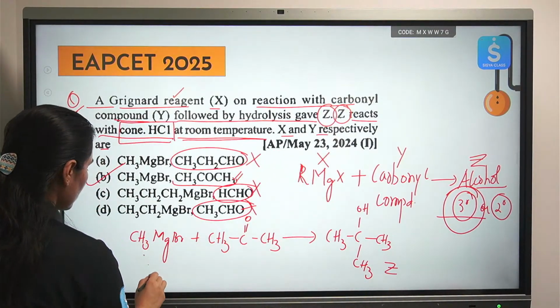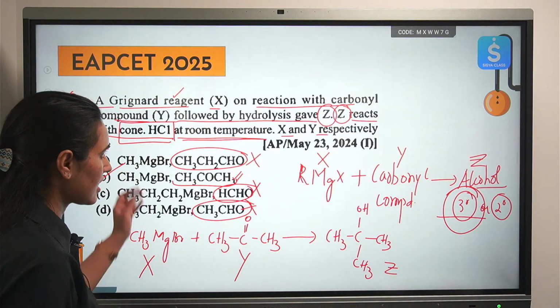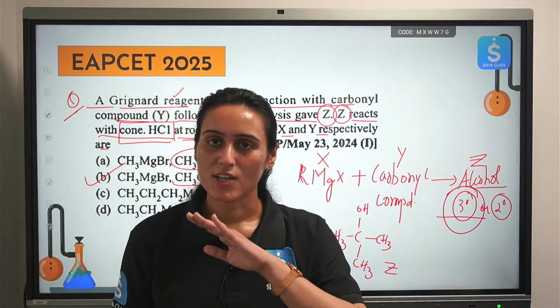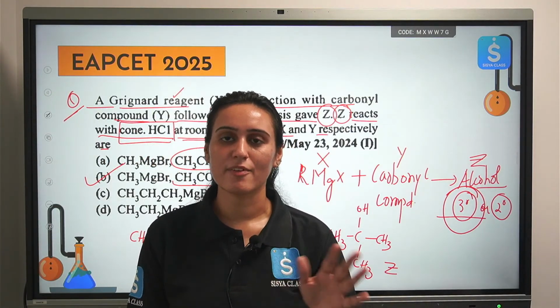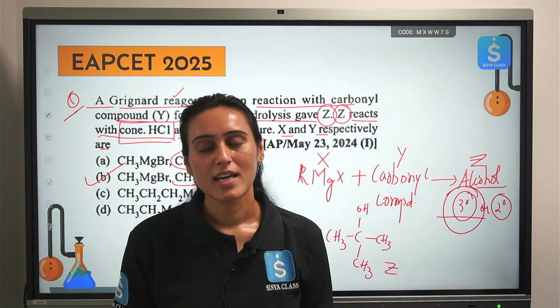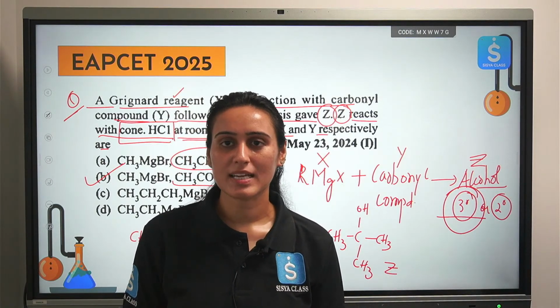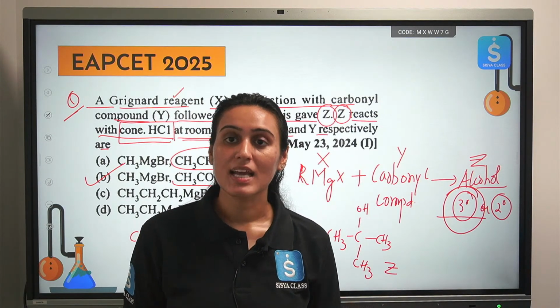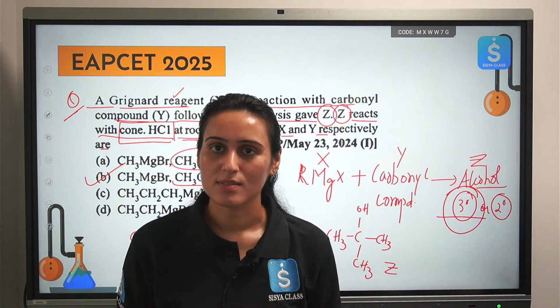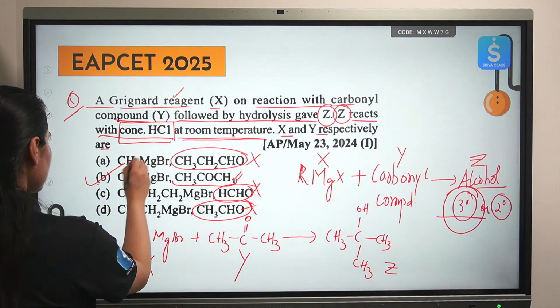You don't have to show this exactly. I'm just telling you what type of reaction is taking place. Your answer is over once you understand we have to form the tertiary alcohol. And how do we form tertiary alcohol from Grignard reagent? By reacting it with some ketone. That is all. Okay. So, option B is your correct answer.